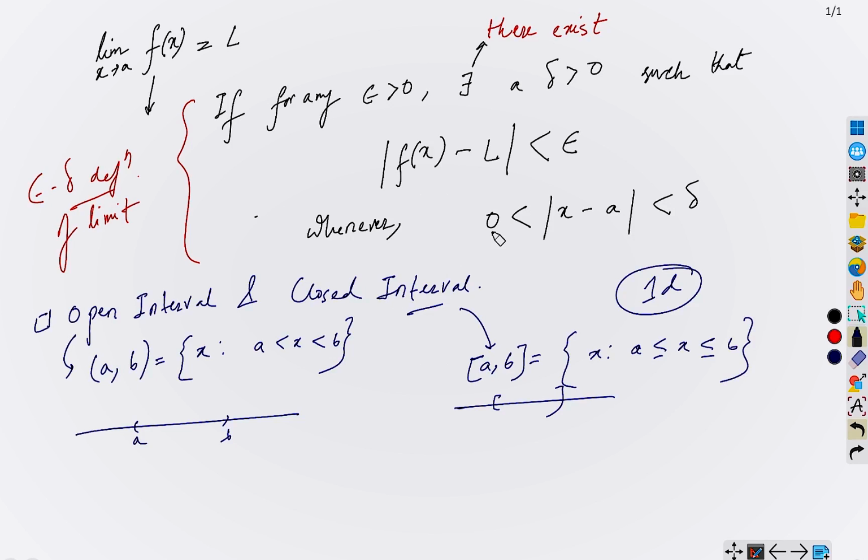So for the time being, this is sufficient for at least 12th grade of mathematics. This much knowledge is sufficient. Whenever the boundary points are included, we call this a closed interval, and whenever the boundary points are excluded, we call this an open interval, okay?